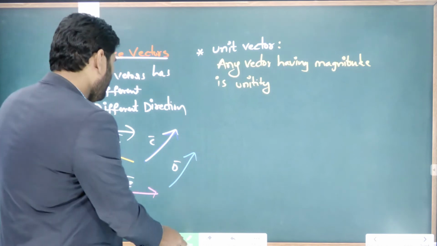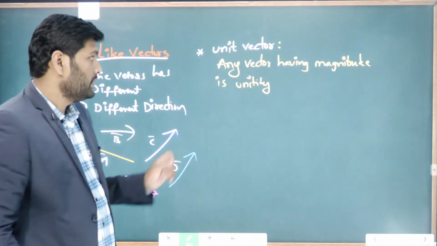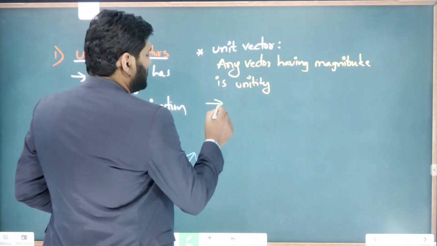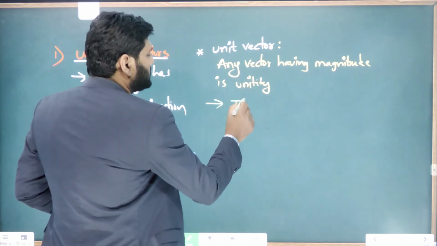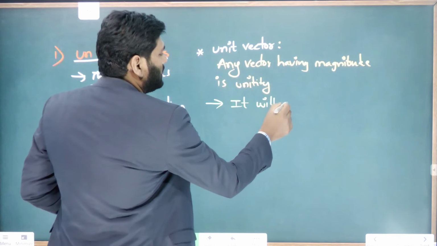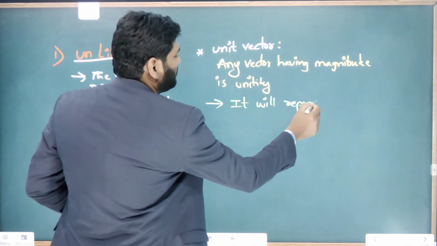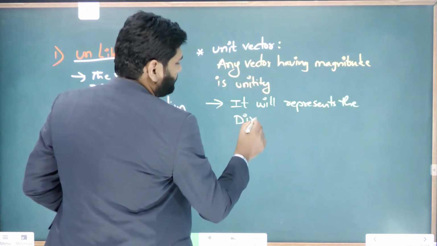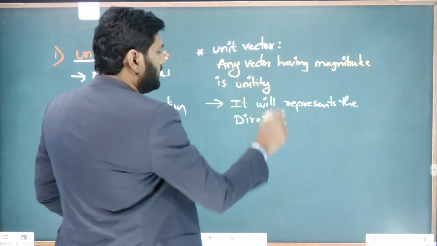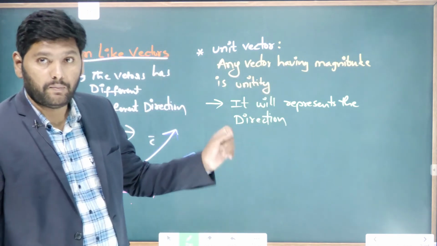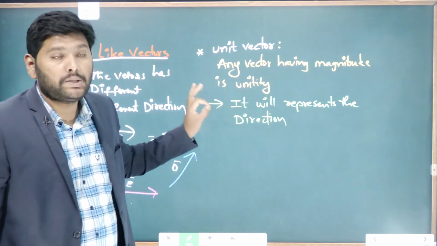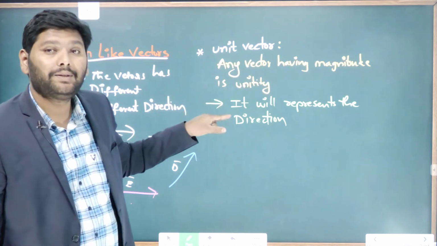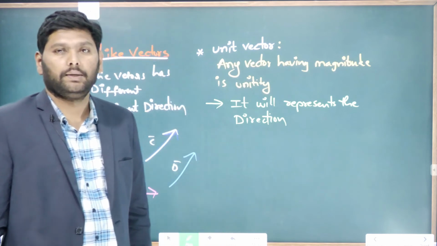Any vector having magnitude unity is known as a unit vector. But what is the use of this unit vector? The unit vector's use is that it will represent the direction. This is the purpose we will discuss here. The unit vector represents the direction of any physical quantity.